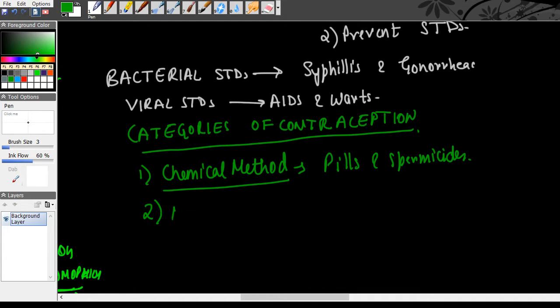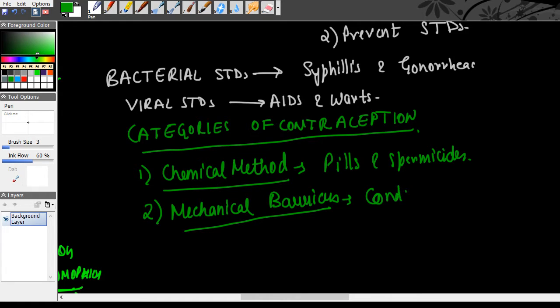Number 2, mechanical method, or you can talk about mechanical barriers. This basically involves condoms, predominantly condoms, and it can include diaphragms and cervical caps. Again, this is important.